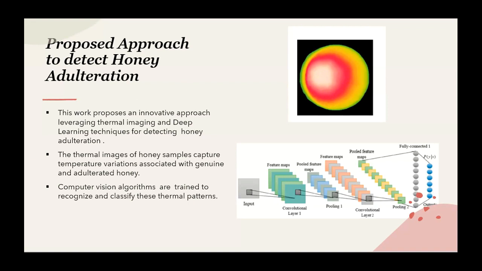Through the application of computer vision algorithms, specifically CNN models, we can train these models to recognize and classify this thermal pattern.